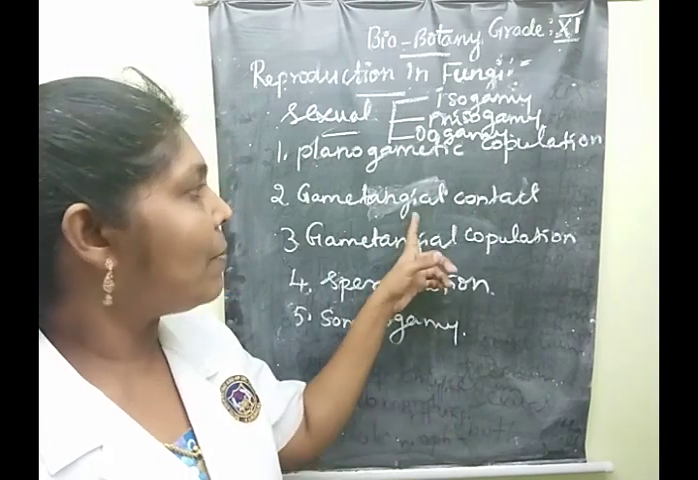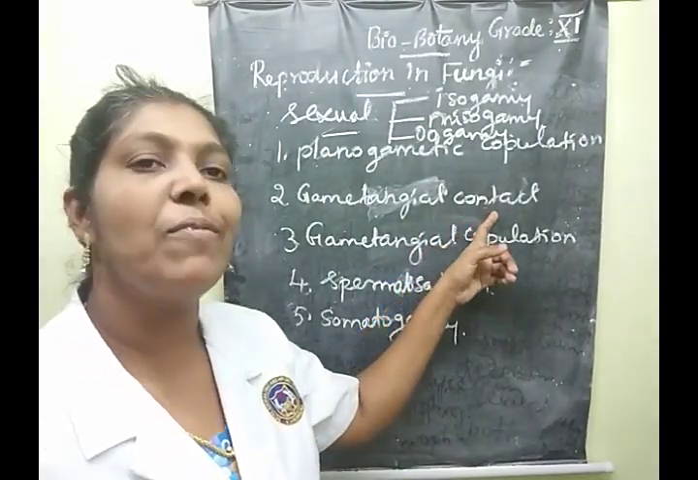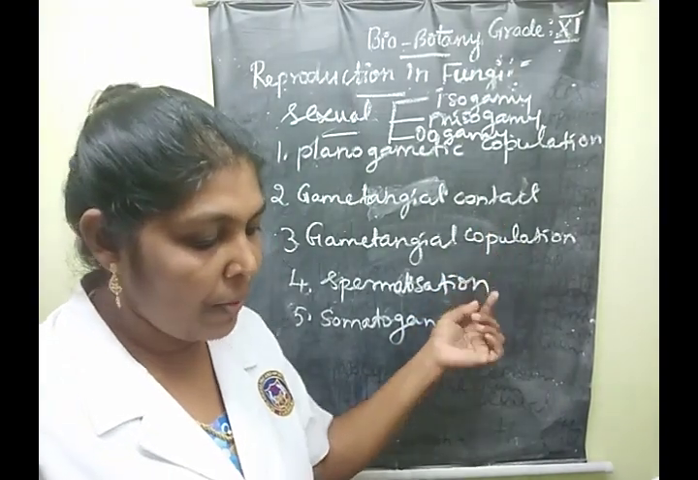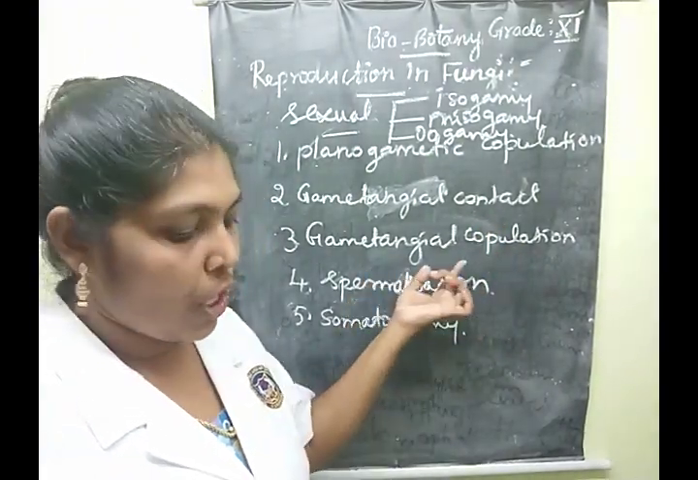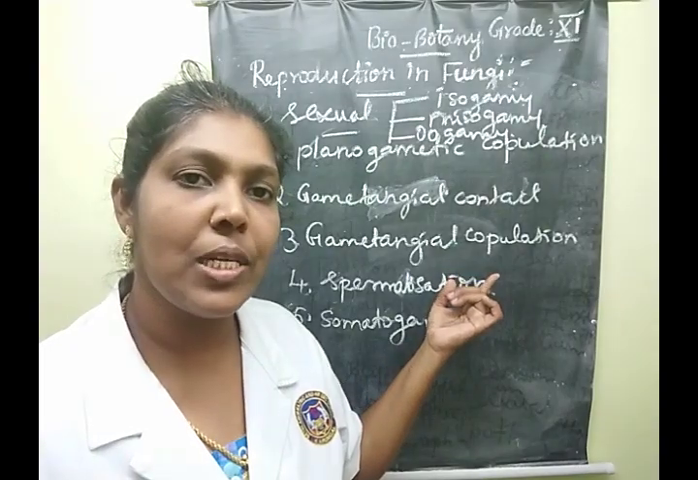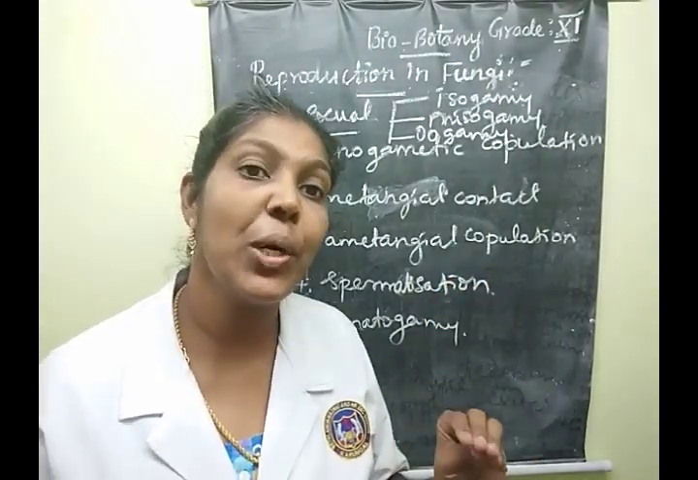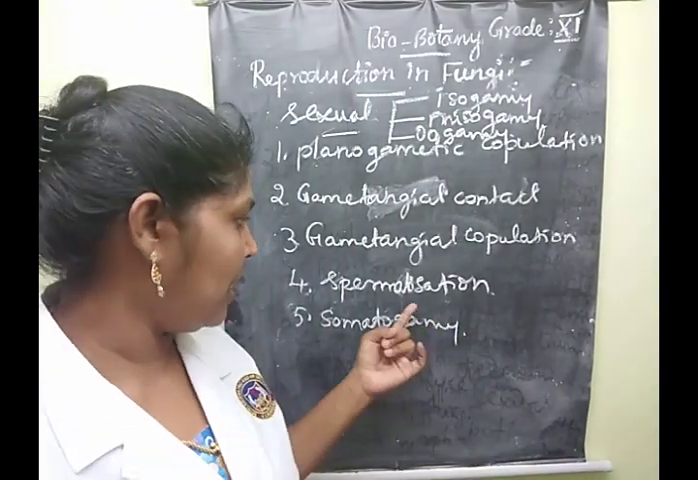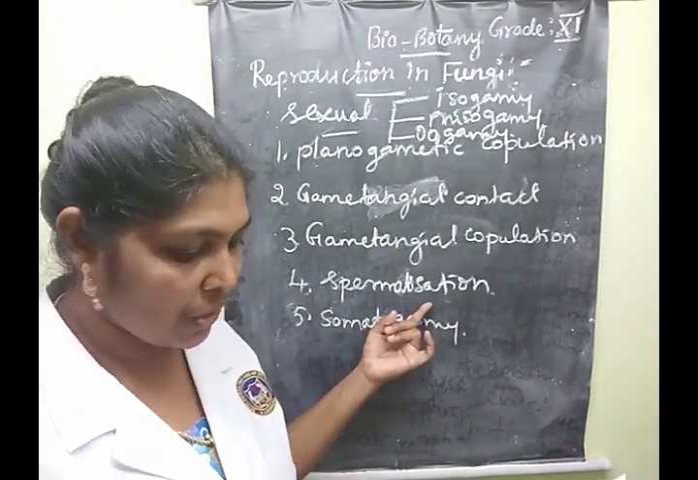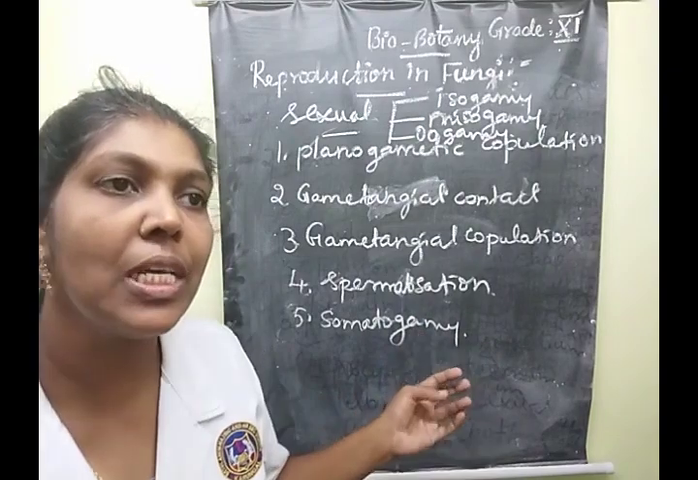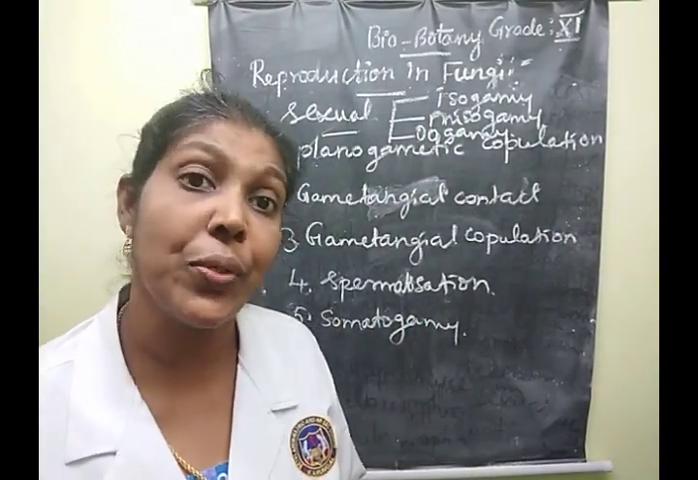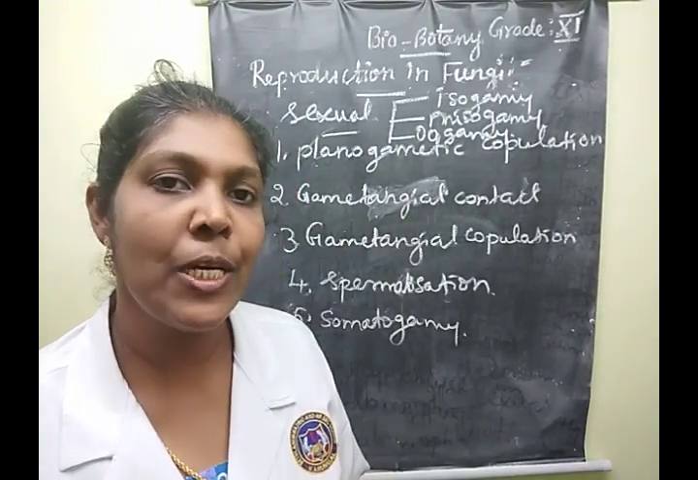Understood? For gametangial contact, the example species is Albugo. For gametangial copulation, the two examples are Mucor and Rhizopus. Spermatization comes under two species: one is Puccinia and the other fungal organism is Neurospora.